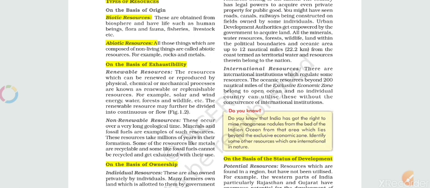So some resources can end, and some resources are abundant, limitless to our country, to our earth. These are, as you know, non-renewable resources, which cannot be renewed, and renewable resources, which can be renewed, as we discussed earlier.